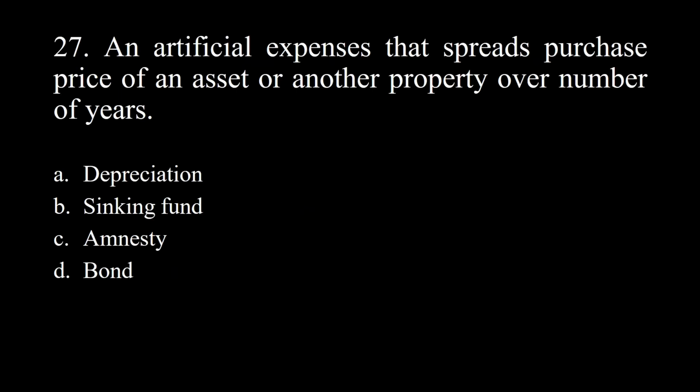27. An artificial expense that spreads purchase price of an asset or another property over a number of years. A. Depreciation. B. Sinking fund. C. Amnesty. D. Bond. Answer: depreciation.